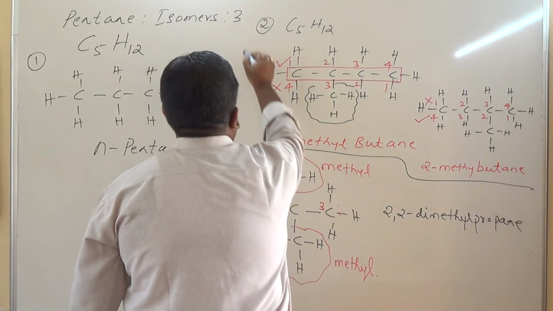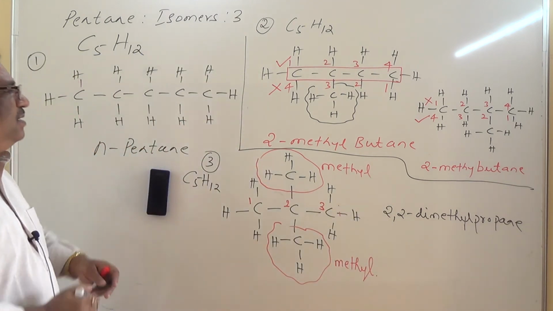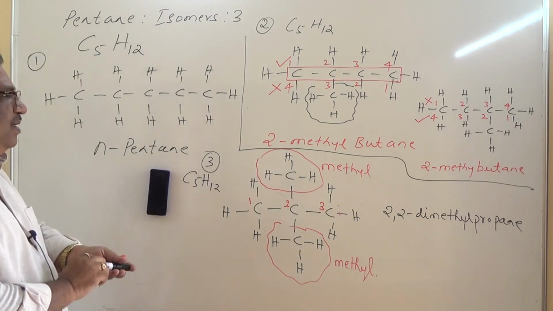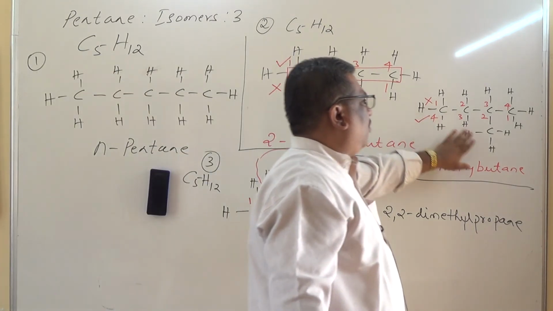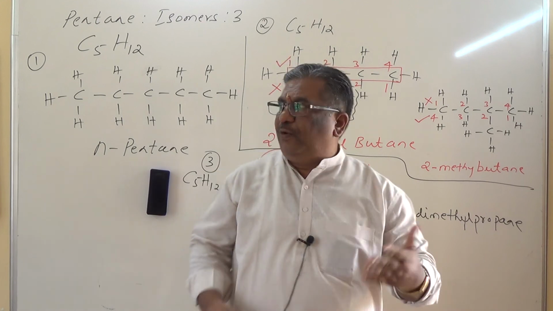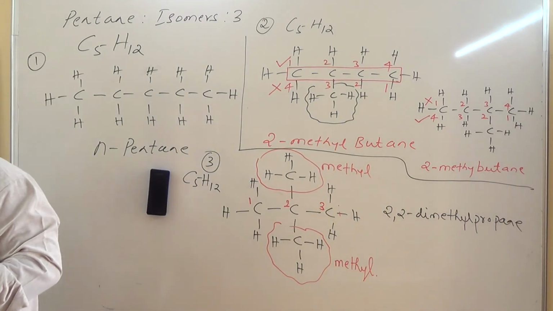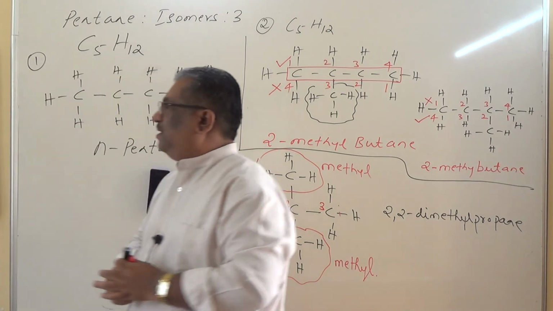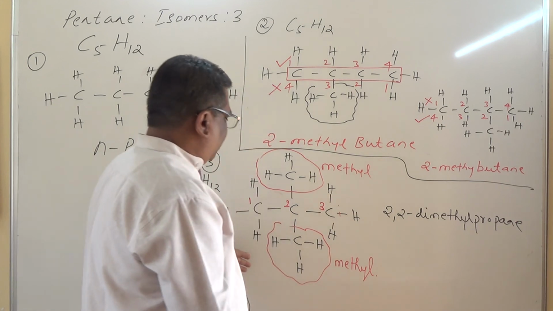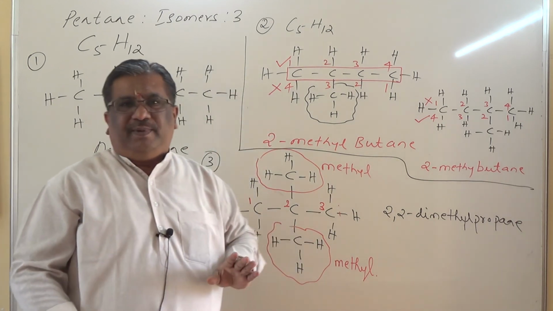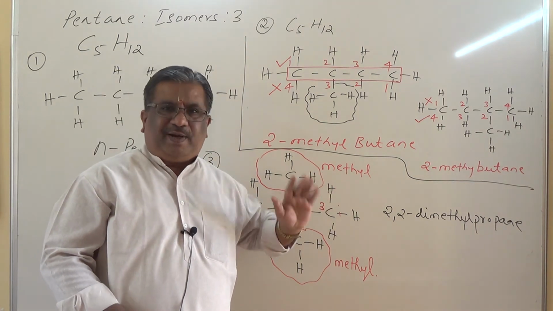Yeah, this is to segregate. Is it clear? These are the three structural isomers, and one more common name is there. Just a moment. Yeah, this is called isopentane and this is called neopentane. Don't bother about common names. You have IUPAC nomenclature. For the time being, you study only IUPAC nomenclature.